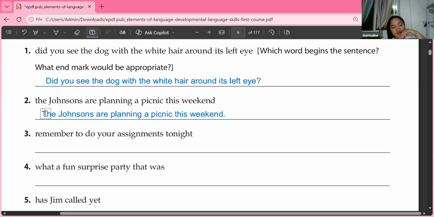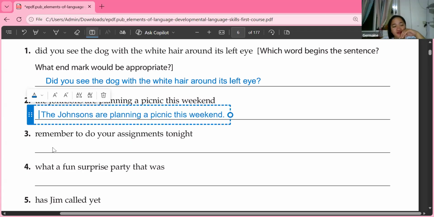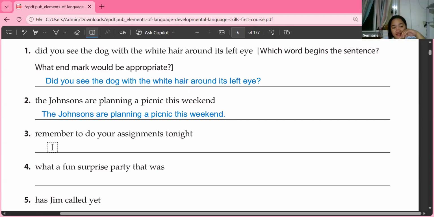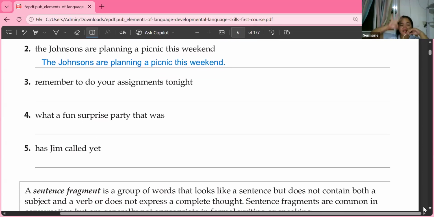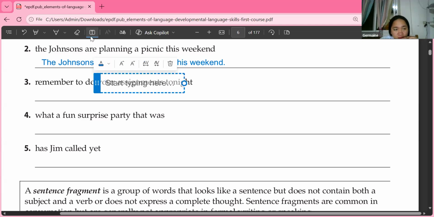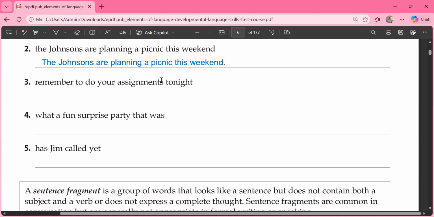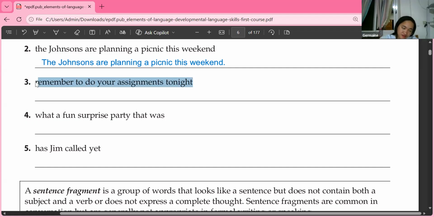So look at sentence number 2. This is now the correct way of correcting or writing it. And it is now a complete sentence. We still have 3 sentences. I would like to talk to Katrina this time. Katrina, yes, Miss. I want you to read sentence number 3.